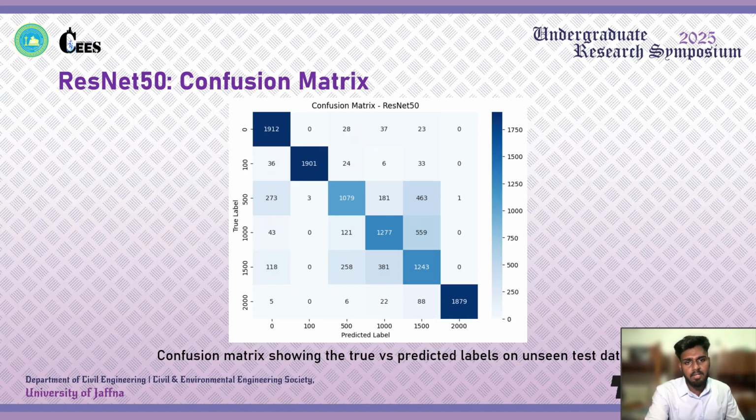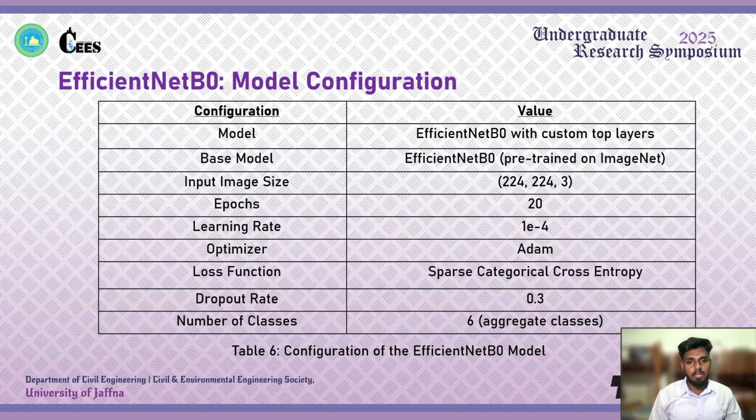The confusion matrix shows strong diagonal entries for the extreme classes such as 0, 100, and 2000, confirming correct prediction, while the other intermediate classes show overlap, as you can see in those 9 blocks. Those are the misclassifications. For example, the class 500 was often misclassified as the 1000 or 1500 class. So that is all about the ResNet 50 model.